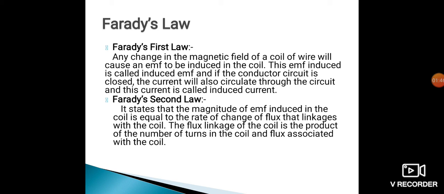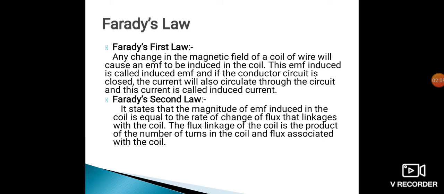Any change in the magnetic field of a coil of wire will cause an EMF to be induced in the coil. This EMF is called the induced EMF, and if the conductor circuit is closed, current will also circulate through the circuit, and this current is called the induced current.